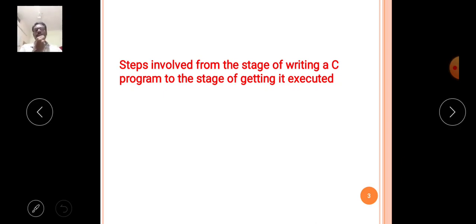Now we will see the steps involved from the stage of writing a C program to the stage of getting it executed.